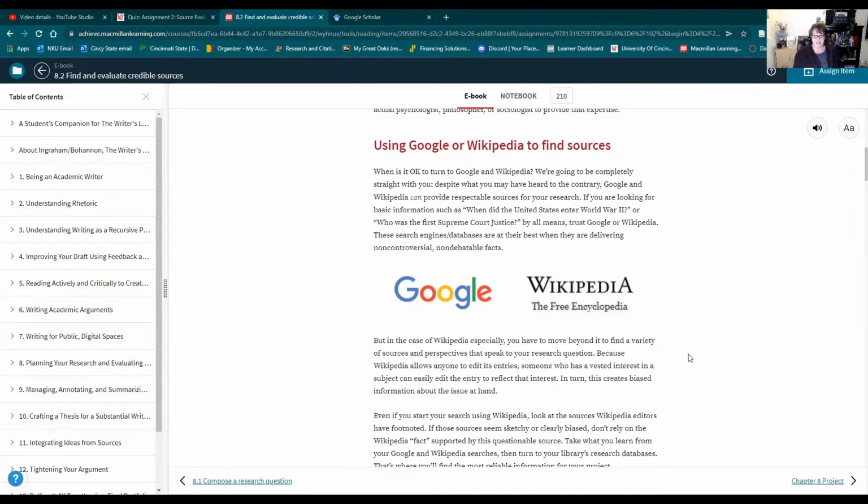They're great, and we all turn to Google and take a look at Wikipedia, but those are jumping off places. They're not a database per se. It's more of a search engine, and it doesn't filter things, especially when you're trying to write academically. So there are a few things you can do.